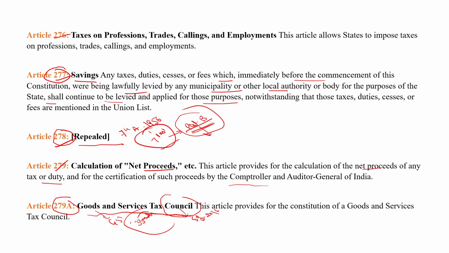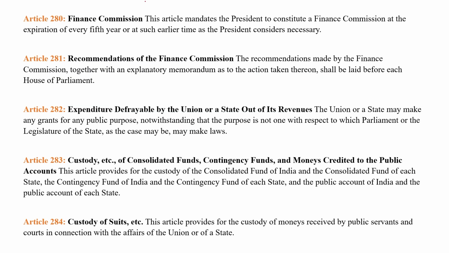So 279A explains the GST Council. It says that there should be a Goods and Services Tax Council. The GST Council deals with all the issues related to GST in India, and it is a 33 member body which was established in September 2016 by the President of India, and the head of the GST Council will be the Finance Minister of India. Clear? Next is Article 280.